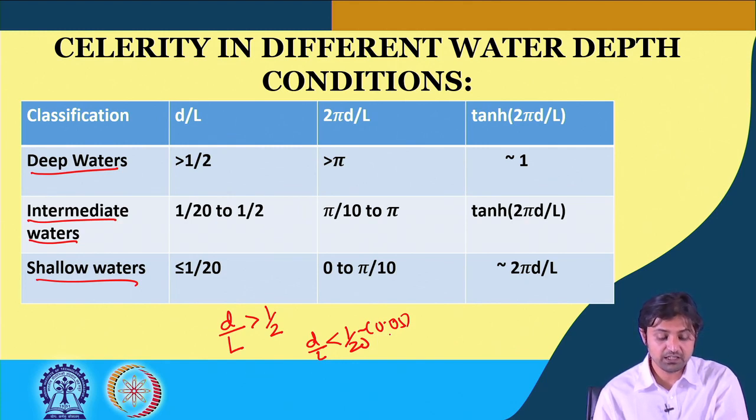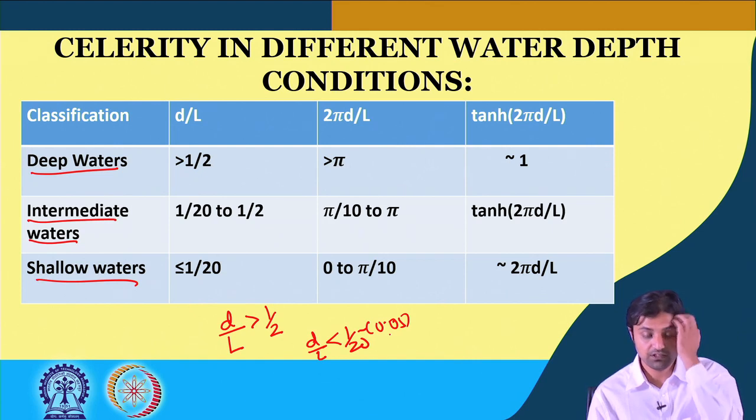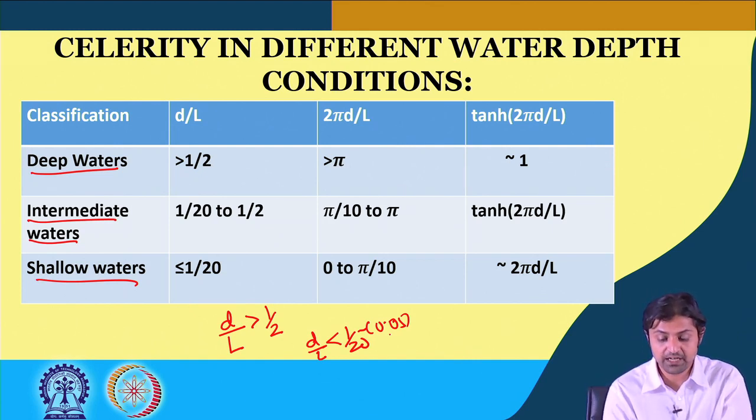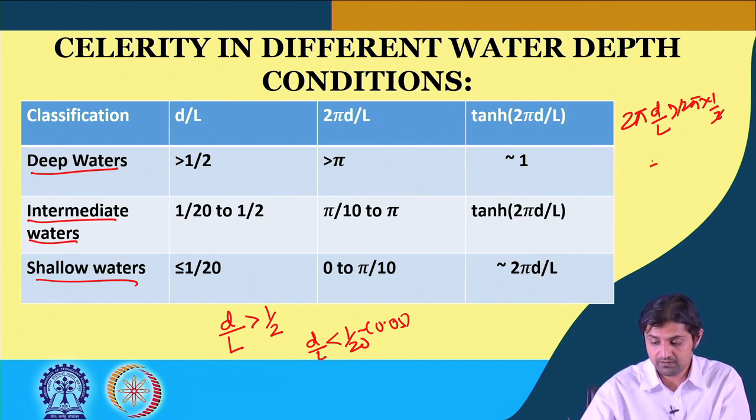So in case of deep water, if d by L is greater than half, then 2 pi d by L will be greater than 2 pi into half, that is, greater than pi.